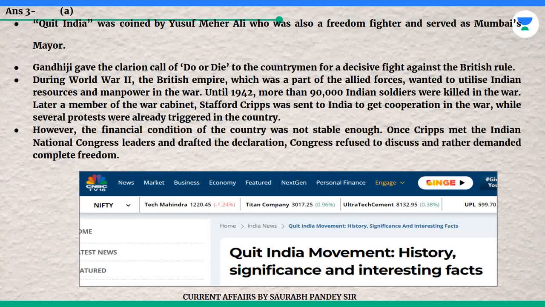Until 1942, more than 90,000 Indian soldiers were killed in the war. Later, a member of the War Cabinet, Stafford Cripps, was sent to India to get cooperation in the war, while several protests were already triggered in the country. However, the financial condition of the country was not stable enough. Once Cripps met the Indian National Congress leaders and drafted the declaration, Congress refused to discuss it and rather demanded complete freedom.